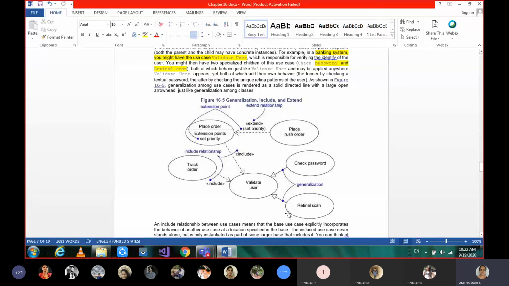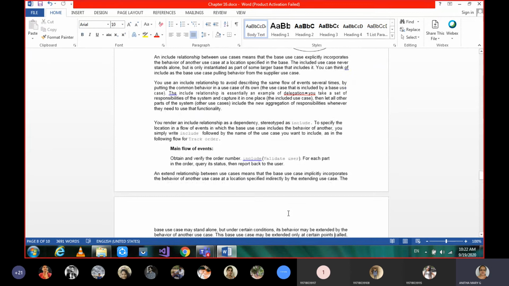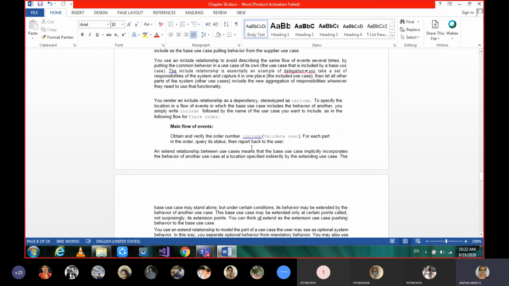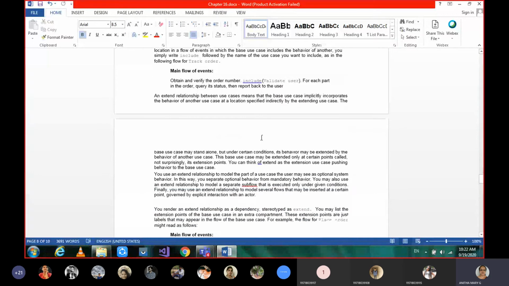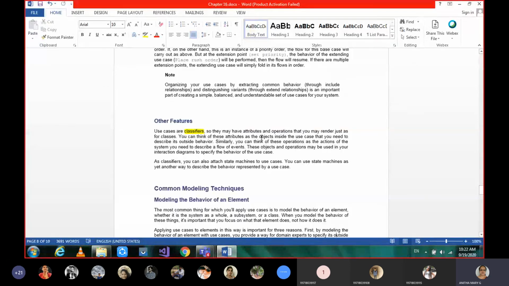Okay, so this is about organizing use cases within a system. These are the things we were talking about now: obtaining, verifying the order, including validate user. The main flow and exceptional flow we have already done. And then moving on to the other features, the last terminology under this chapter.